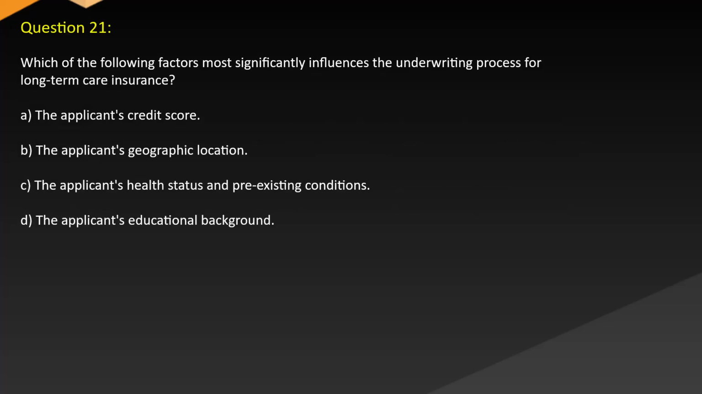Question 21. Which of the following factors most significantly influences the underwriting process for long-term care insurance? A. The applicant's credit score. B. The applicant's geographic location. C. The applicant's health status and pre-existing conditions. D. The applicant's educational background.